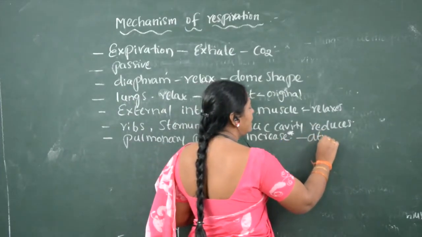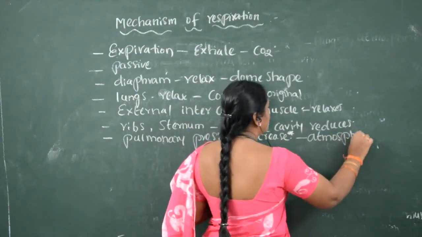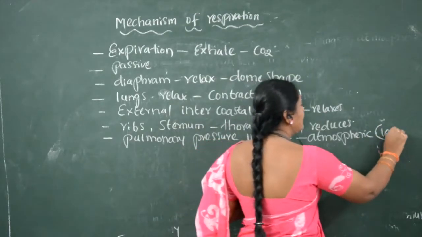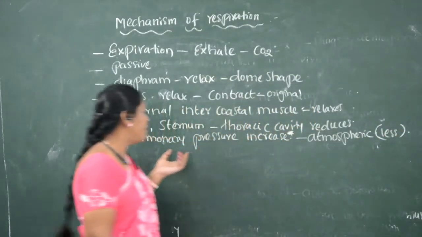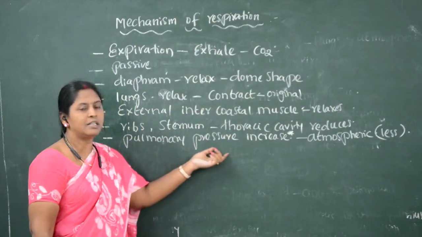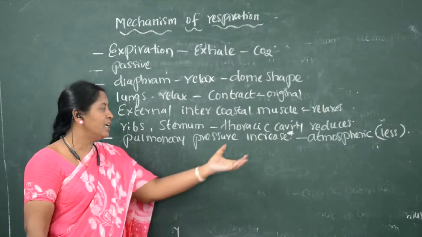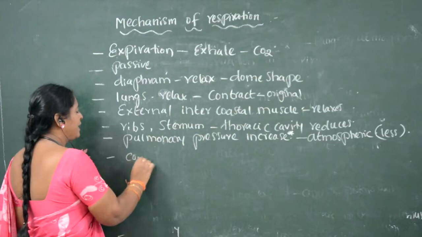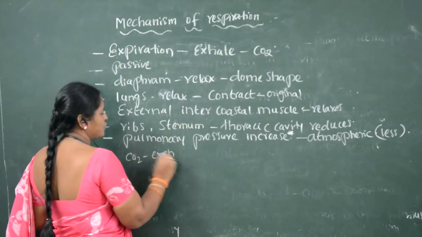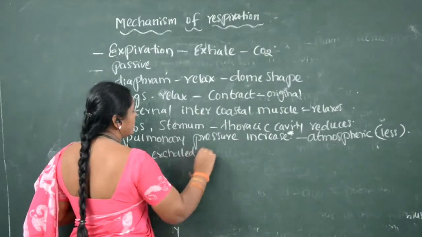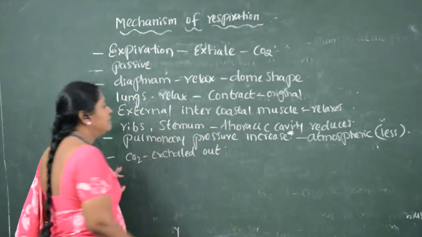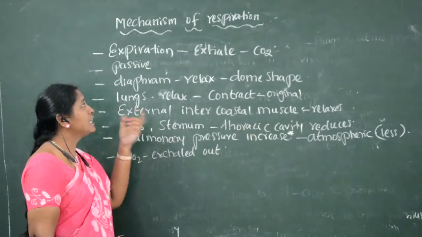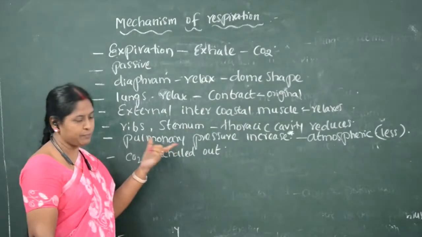The atmospheric pressure will be less than the pressure inside the lungs, so carbon dioxide is exhaled out. In this way, inspiration and expiration occur. This is the mechanism of respiration.